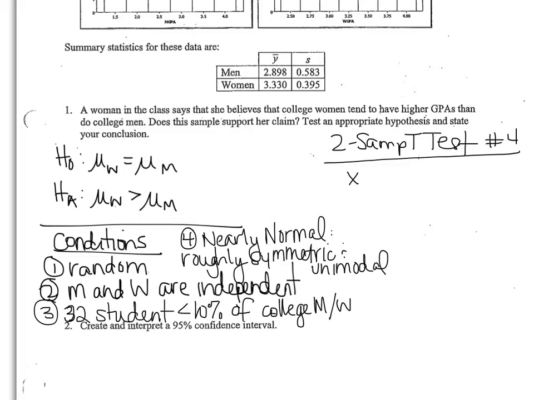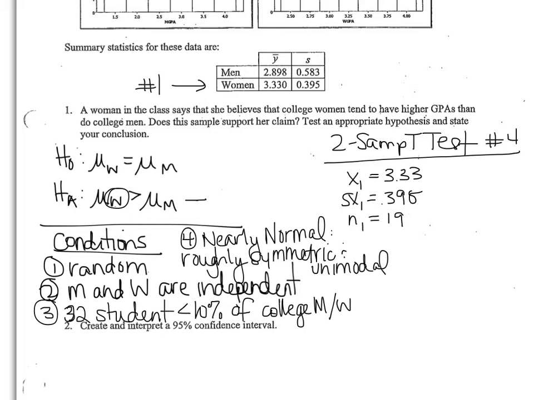The mean of group 1, which is going to be my women because I had them first, is going to be 3.33. And my standard deviation for group 1 is 0.395, so I'm going to enter that in my calculator. And I had 19 women, so N1 is 19.